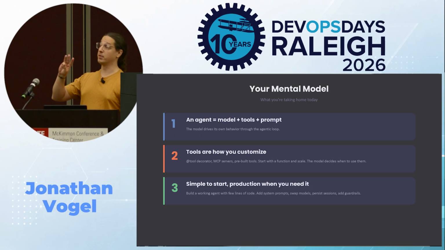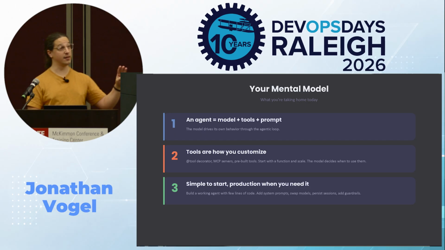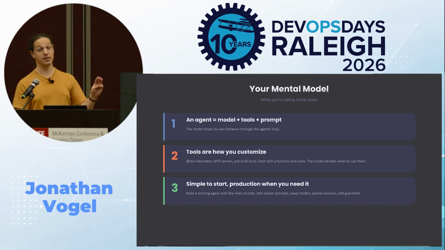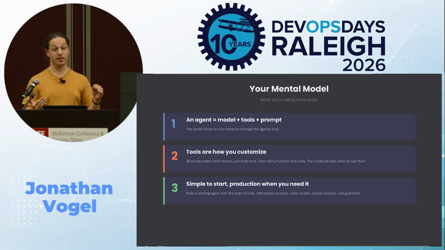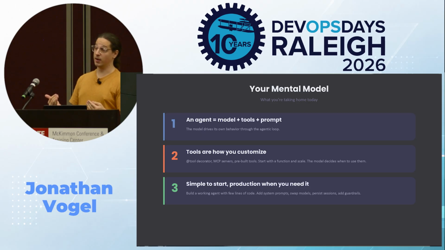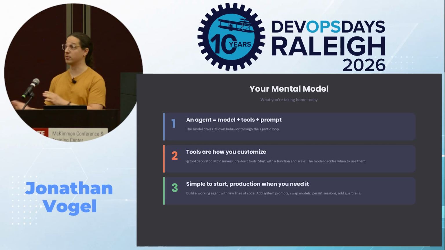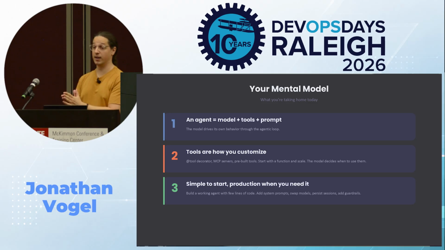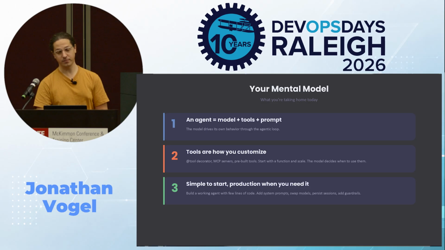Three, it's simple to start and you can get to production when you're ready. Three lines for just some basic working agent. You can add more prompts that guide behavior. You can swap models. You can persist storage with, for example, S3 or whatever storage solution, add those guardrails, and deploy anywhere without having to rebuild the agent.